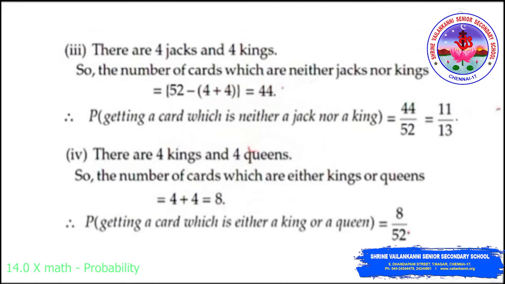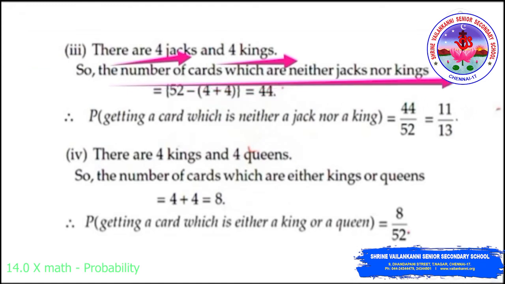Third one, we need to find the probability of getting a card which is neither a jack nor a king. Note that there are 4 jacks and 4 kings in 52 cards. So the number of cards which are either a jack or a king will be 4 plus 4, which is equal to 8. So the number of cards which are neither jack nor king will be found by subtracting 4 jacks plus 4 kings from 52. We get 52 minus 8, which is equal to 44.